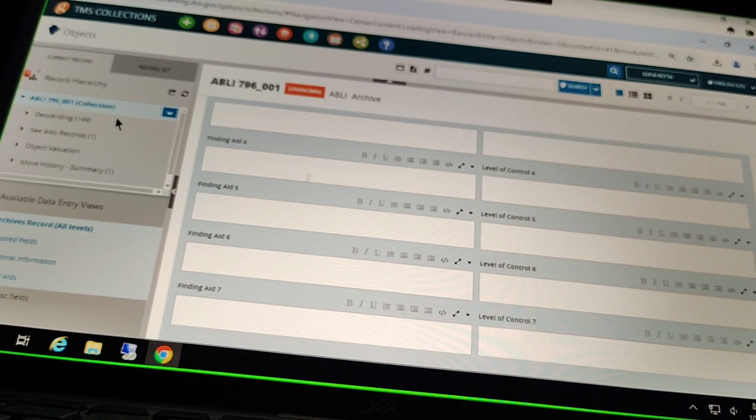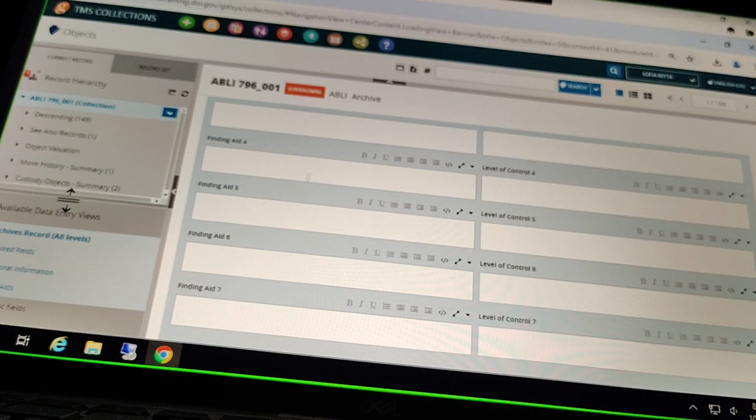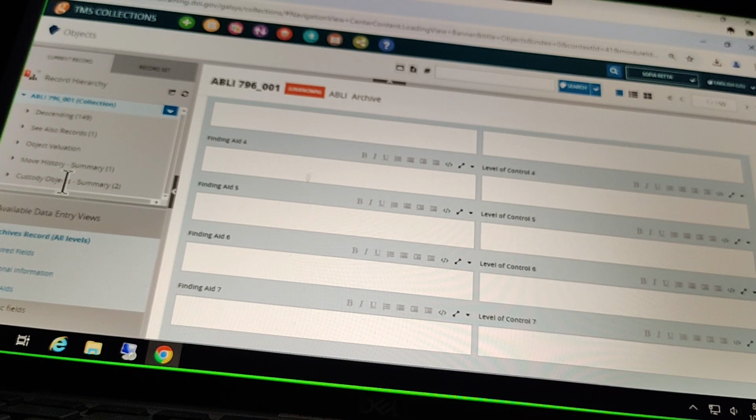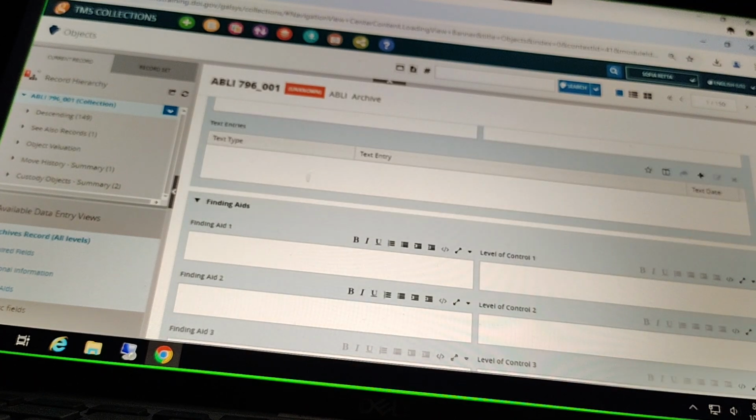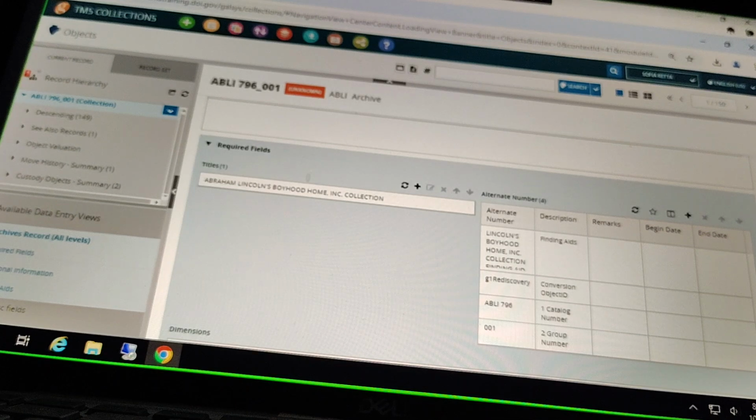And I want to note, looking over at our record hierarchy over here, we know that we are in the collection level archive record here. But underneath that, in descending, we'll be able to access those other sort of sub-levels of our archive records, right? So that's where we will see the series, and then we can kind of keep going in within series, into a file, into an item. And we will also see the custody records that this archive record is linked to here, down at the bottom, this custody objects section here. Let's just scroll back up here.